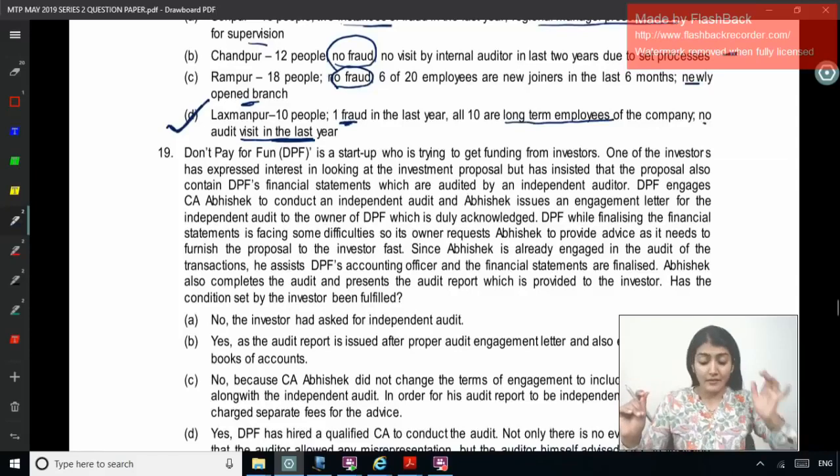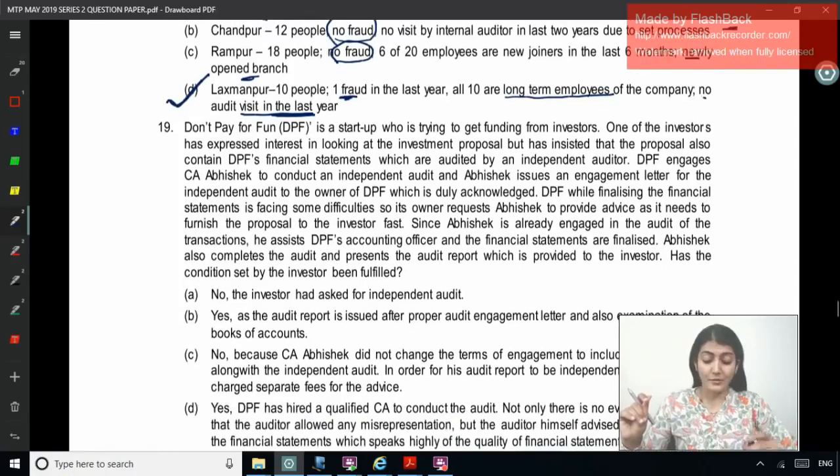DPF, while finalizing the financial statements, is facing some difficulties. So its owner requests Abhishek to provide advice as it needs to furnish the proposal to the investor first. Since Abhishek is already engaged in the audit, he assists DPF's accounting officer and the financial statements are finalized. Abhishek also completes the audit and presents the audit report which is provided to the investor. Has the condition set by the investor been fulfilled?